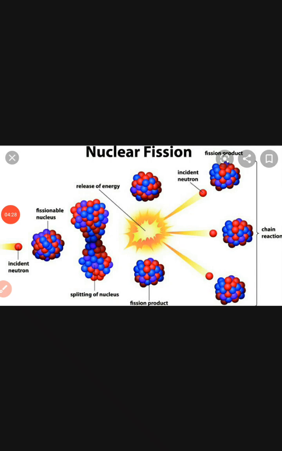Examples of fertile material are uranium 238 and thorium 232. Plutonium 240 and thorium 230 also come under the category of fertile material. The next one is chain reaction.